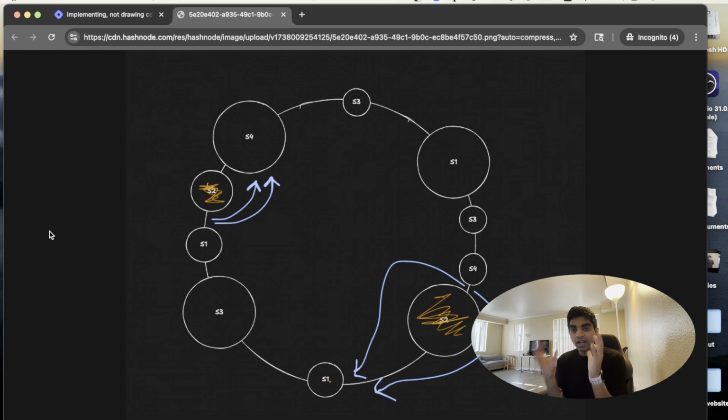Essentially, you have that entire hash space, and within this hash space is where each of these servers are actually present. Each request goes through the hashing algorithm, and we figure out where within the hash space this request is going to end up.